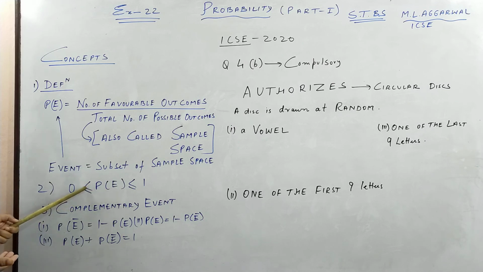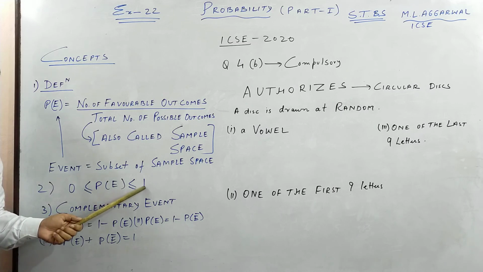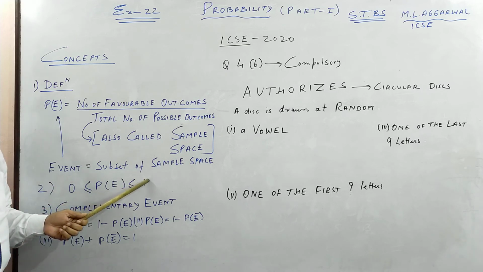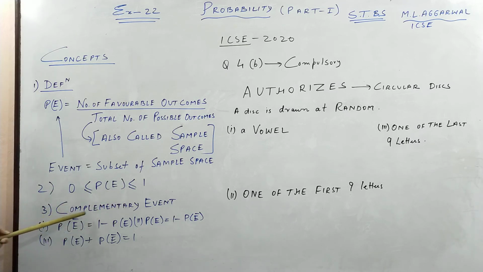The probability of anything is greater than or equal to 0. If something is impossible, the probability is 0, and the maximum probability can be 1. Generally, the probability of an event is greater than or equal to 0 and less than or equal to 1. A complementary event means if something happens, we call it P(E), then P(E bar) means it does not happen. So 1 minus the probability of the event happening gives you the probability of the event which will not happen.